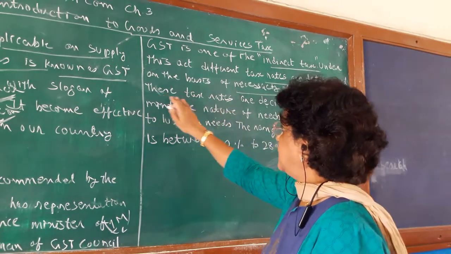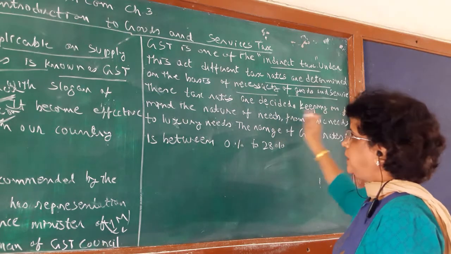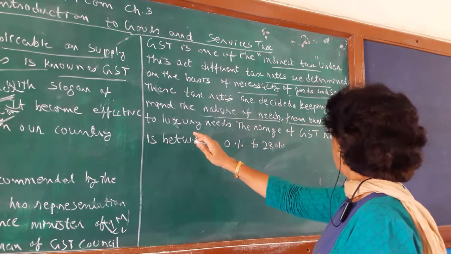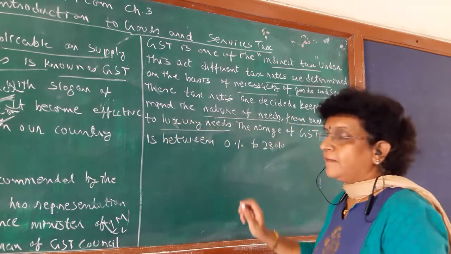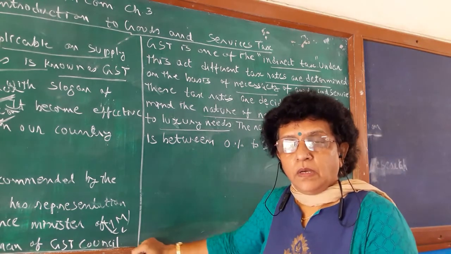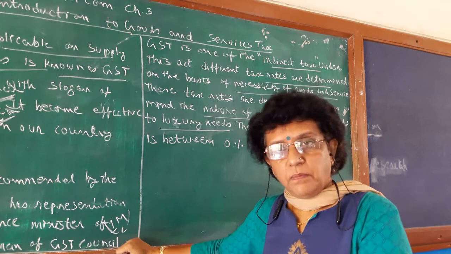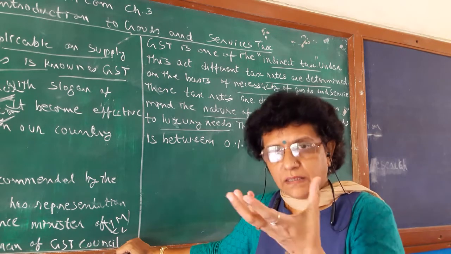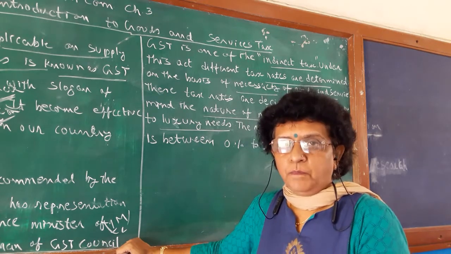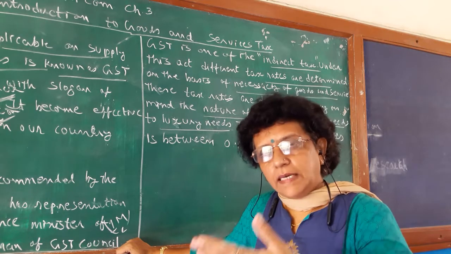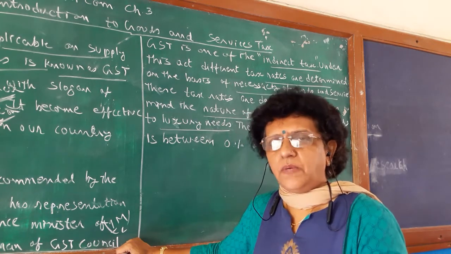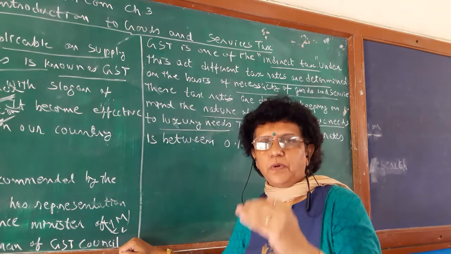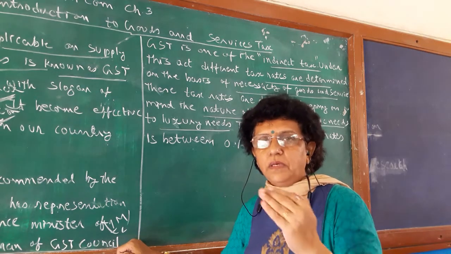The next point is that these tax rates are decided keeping in mind the nature of needs, basic needs and luxury needs. Whether your need is basic: fruit, perishable products, milk, vegetables, pulses and grains are to be considered basic products, basic needs. Humans require salt and other consumer products which we consume every day; these are under the category of basic, necessary things for the survival of humans.